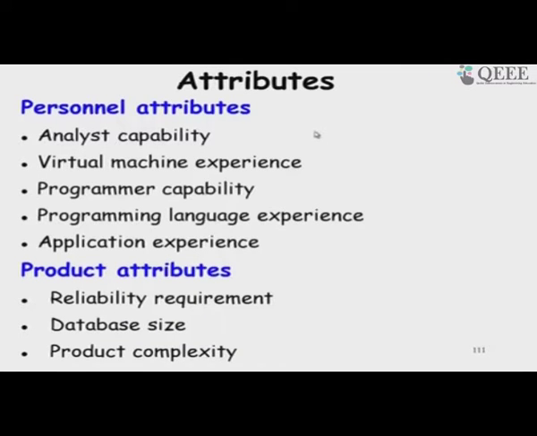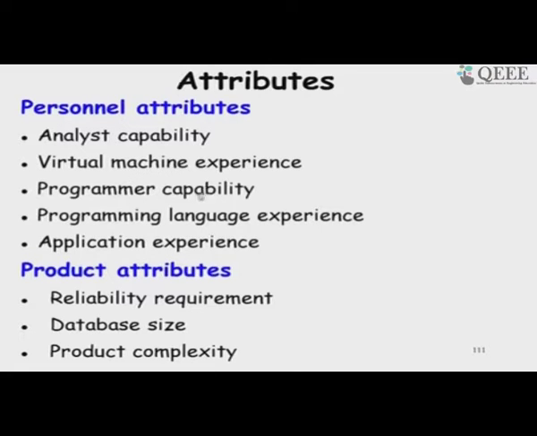So, consider the attributes of personnel, like what is the capability, virtual machine experience. That means how much they are familiar with the setup, the kind of hardware that is being used and so on.